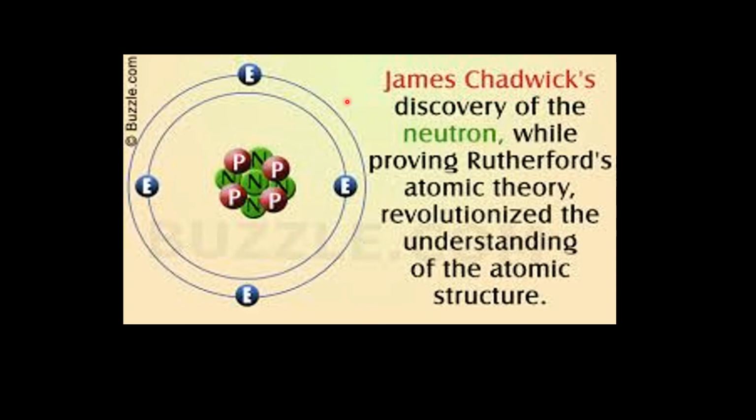After the discovery of neutrons by Sir James Chadwick, it became clear that the nucleus of an atom contains positively charged particles, protons, and chargeless particles, neutrons, while electrons are revolving around the nucleus in circular paths.